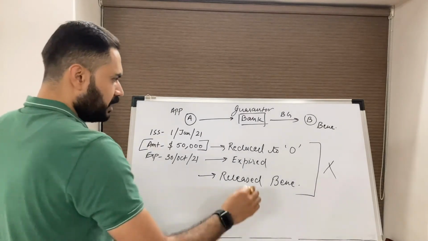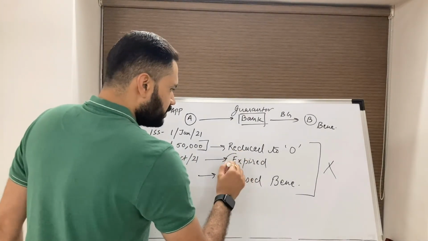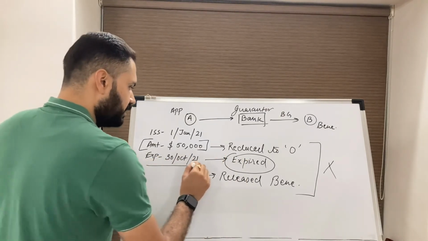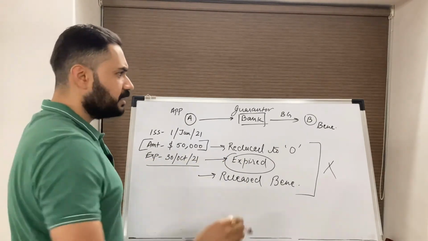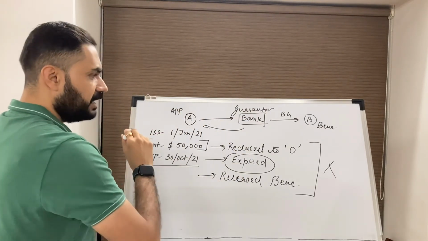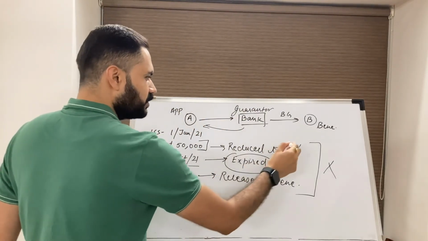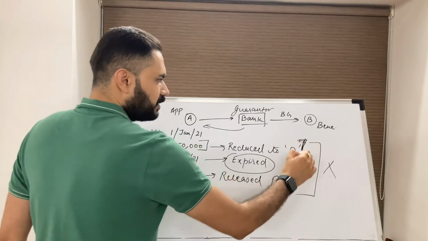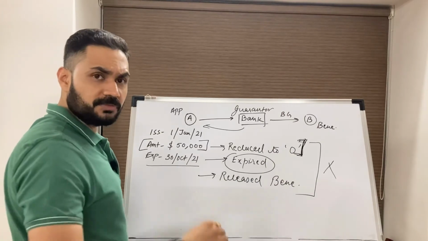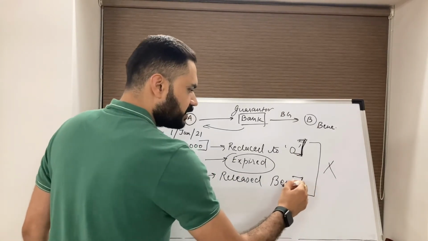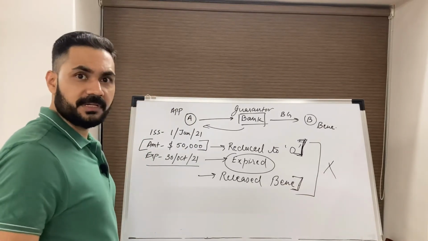Okay, now apart from the reason wherein the guarantee has naturally expired, the guarantor has to inform the applicant or the instructing party if the guarantee is terminated because of any of these reasons, which is the amount has been reduced to 0 because of repetitive demands, or you have received a discharge letter or release letter from the beneficiary.